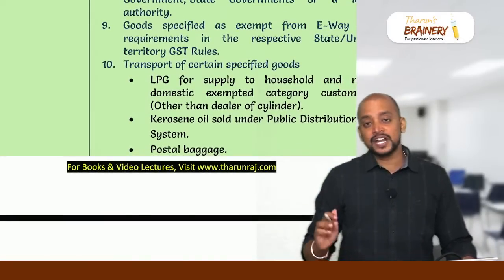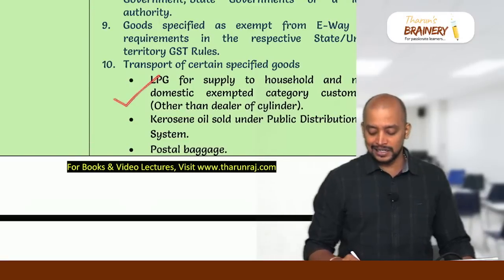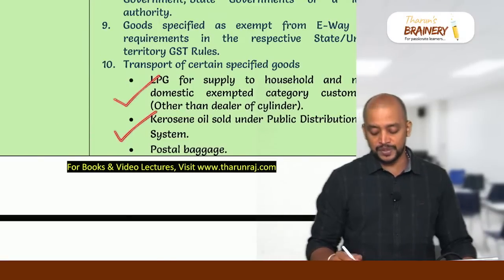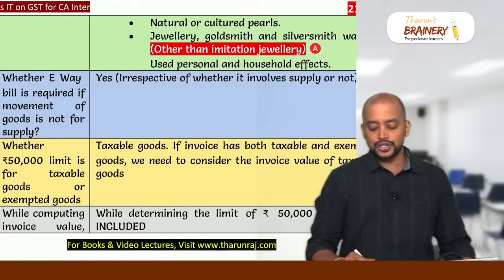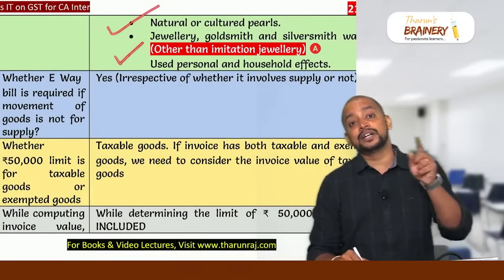Then transportation of certain goods like LPG for household, that is red color cylinders, kerosene oil under ration shops, postal baggage, natural or cultured pearls, jewelry also not required, but other than ornamental jewelry.